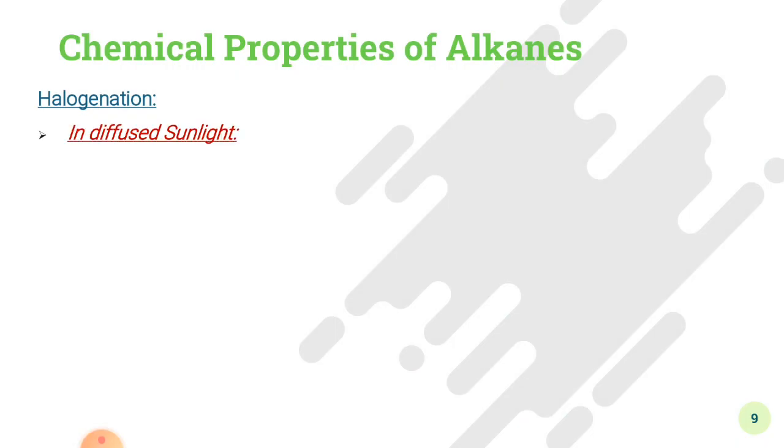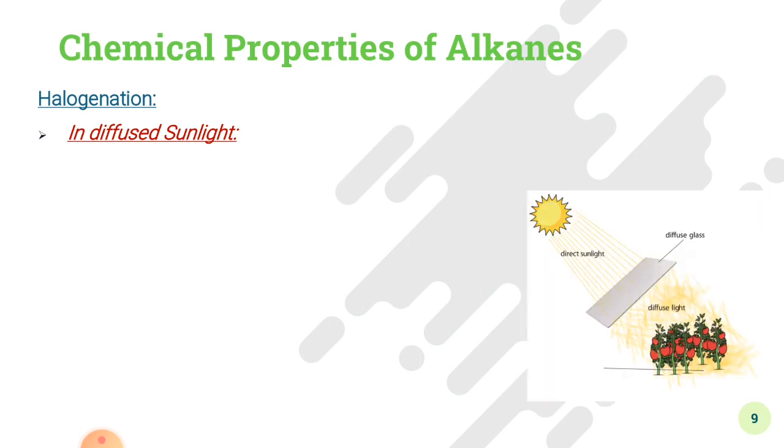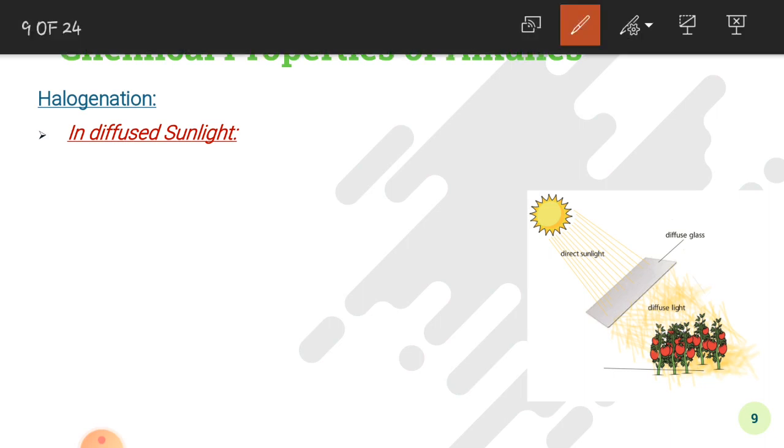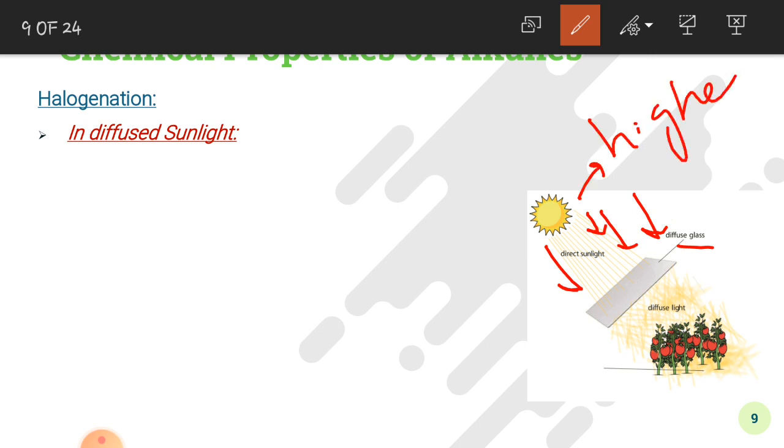Now, halogenation may occur in diffuse sunlight as well as in direct sunlight. So what is diffuse sunlight? In this figure, you may see that the sun rays are directly hitting this glass, directly incident upon it. Since the sunlight is directly hitting the glass, there is a higher intensity of sun rays.